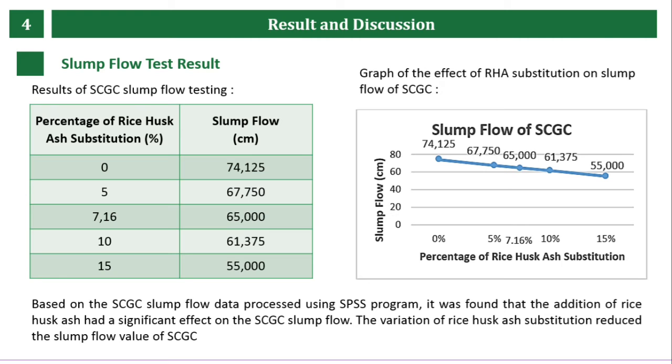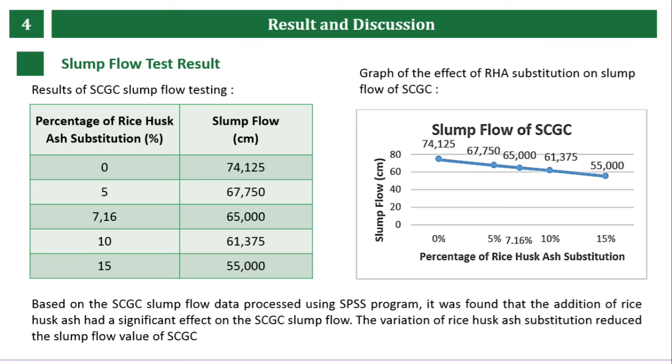Obtained from the SPSS program, the maximum percentage of addition of RHA to a safe EFNARC slump flow standard was 7.16%. The slump flow value of SCGC with a percentage of 0 and 5% fulfilled the EFNARC slump flow standard. Meanwhile, the slump flow value of SCGC with 10 and 15% RHA substitution variations did not fulfill the EFNARC slump flow standards.